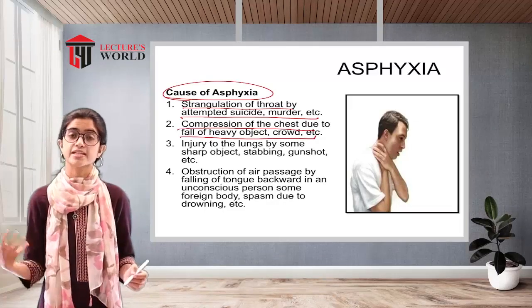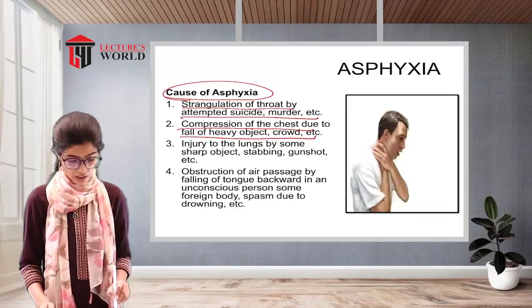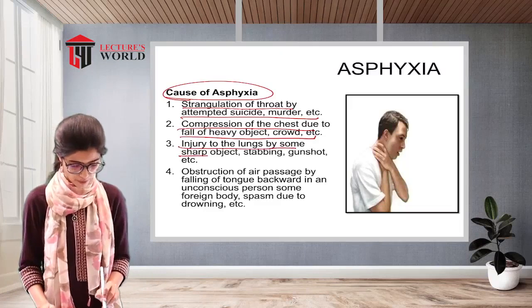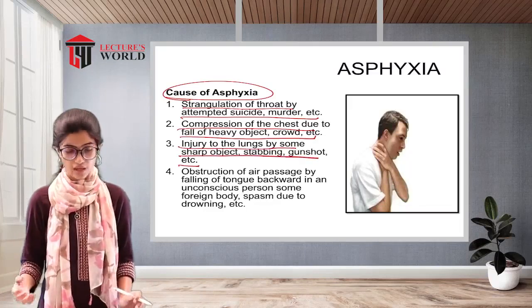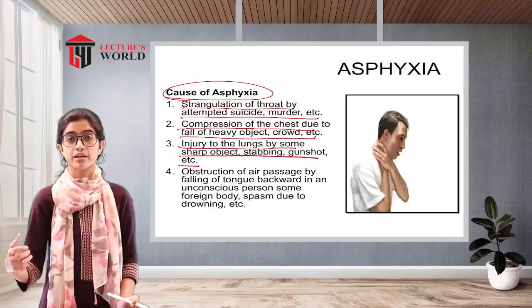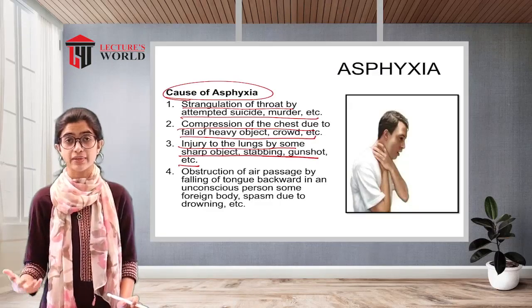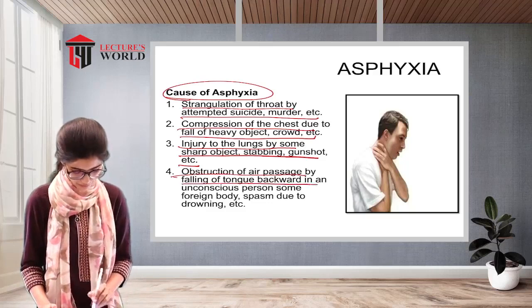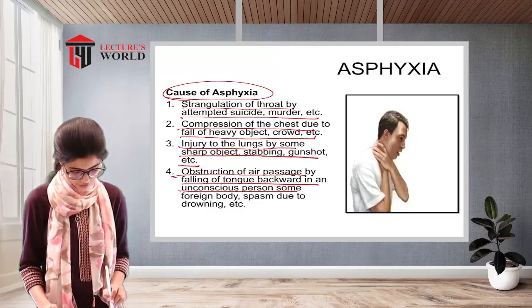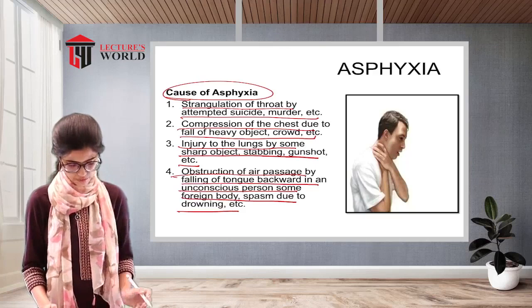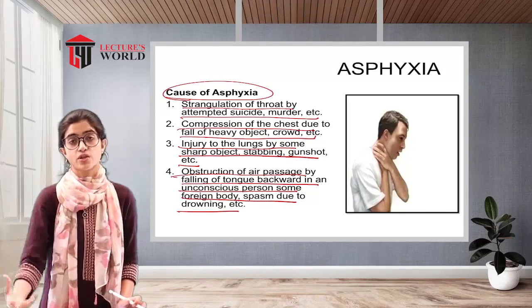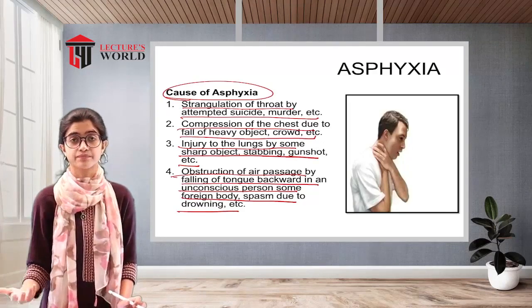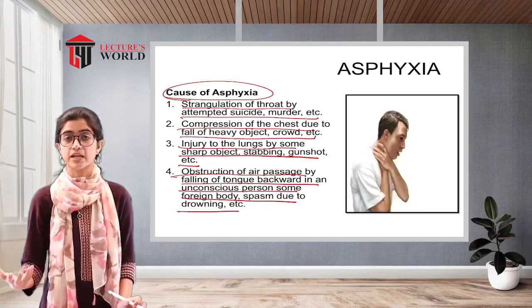The external chest compression is causing asphyxia. Injury to the lungs by some sharp object, stabbing, gunshot, etc. Because of a sharp object, a stabbing, gunshot wound, injury to the chest is happening. Obstruction of the air passage by falling of the tongue backward in an unconscious person, some foreign body spasm due to drowning, etc. So now because of some drowning, a foreign body spasm, the asphyxia has been occurring.